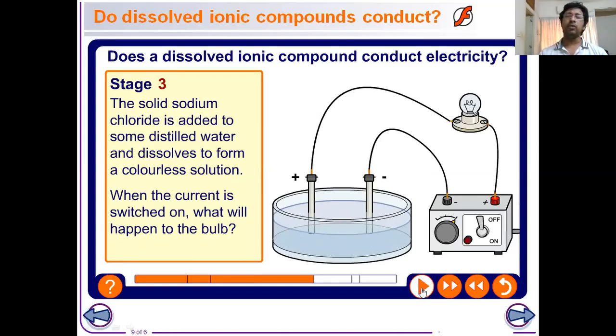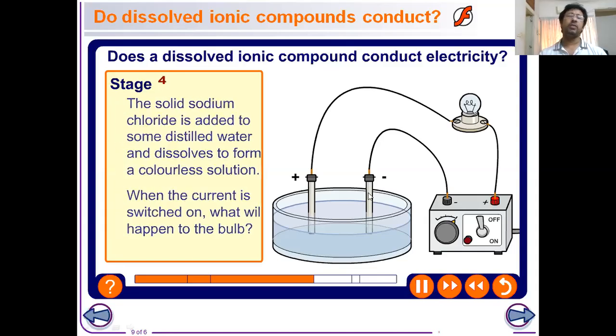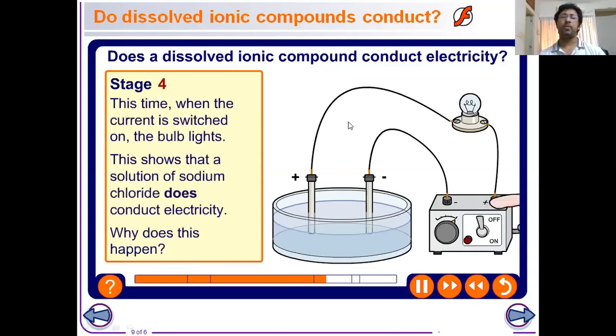Now let me turn on the switch and let's see what happens. This time you can see that the light glows. That means the aqueous solution of sodium chloride is now conducting electricity. That is why the light is glowing. And we can see another observation at the anode: a yellowish green gas is produced.